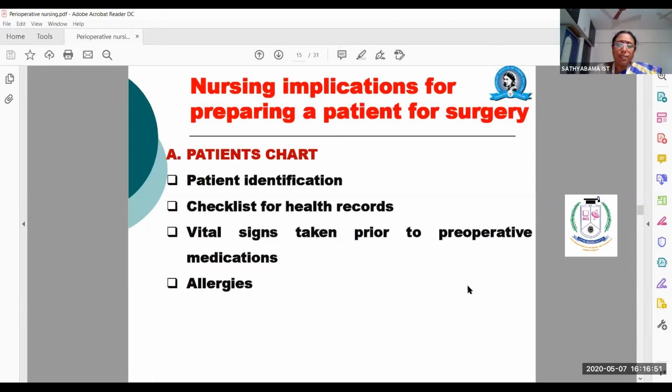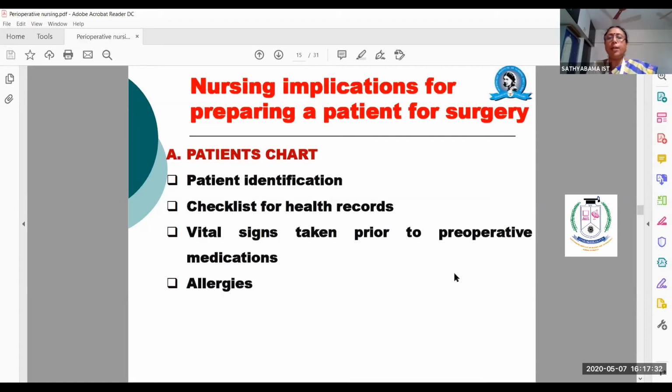Then nursing implications for preparing a patient for surgery. What records does the patient have to carry, or the nurse has to maintain, before she sends the patient to the theater? One is the patient's chart. The patient chart should have identification. That's why we give them the bed number and ward number. Ward number 5 is the post-operative surgical ward, or female surgical ward or male surgical ward.